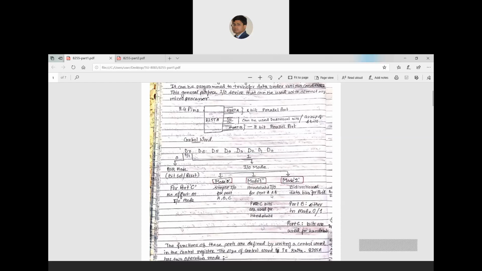Here you can find the keyword handshake. Handshake, in technical terms, in microprocessor data communication, is a process by which we can assure that there is no loss of data. When two devices try to communicate with each other, the sender needs to send a signal to the receiver saying that the sender wants to send some data.